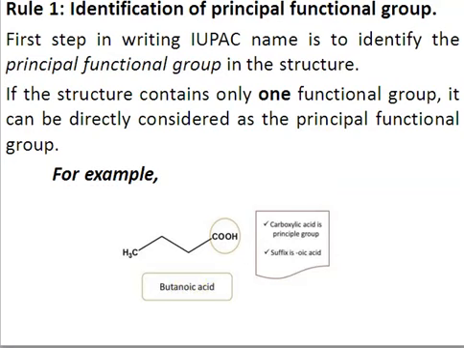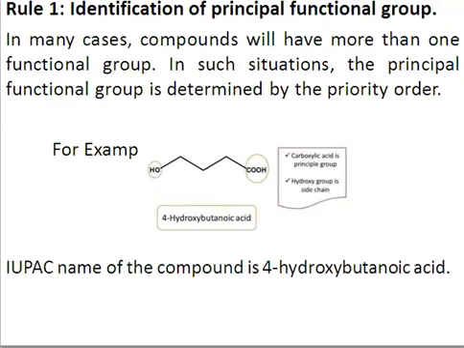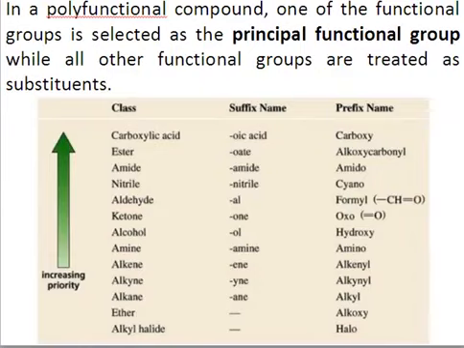This is the case if you have only one functional group, but consider if you have more than one functional group. In that situation you have to determine the priority order. Just for example, in this case you have an alcohol functional group and a carboxylic acid functional group, and if you see the priority order here, you know the carboxylic acid is on the top. So its name should end with a suffix, so it should be the principal functional group.